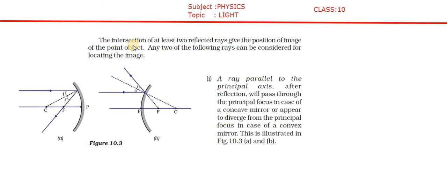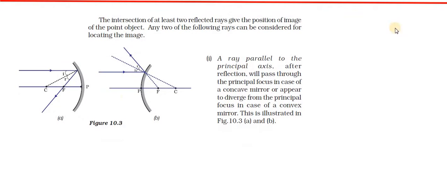Here, the intersection of at least two reflected rays gives the position of the image of the point object. Any two of the following rays can be considered for locating the image. These are nothing but the rules of how the ray of light travels and how it will reflect. First we'll discuss the concave mirrors.